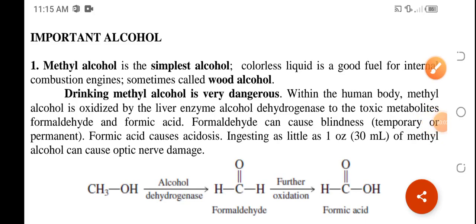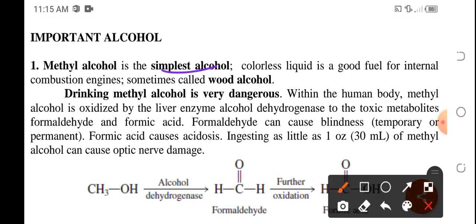Okay, important alcohol. We have methyl alcohol. This is the simplest alcohol. It is a colorless liquid. It can be used for combustion engines. And another term for methyl alcohol is wood alcohol.